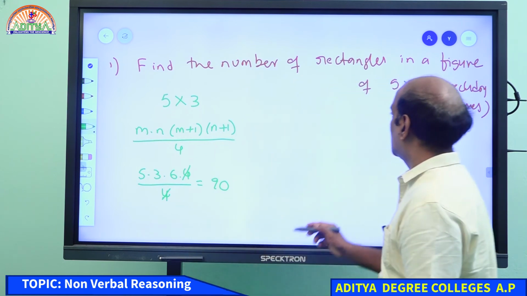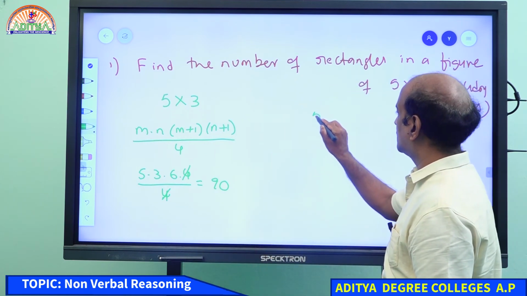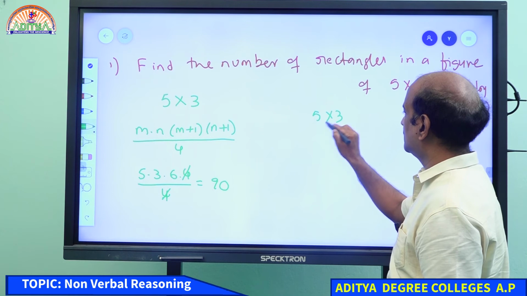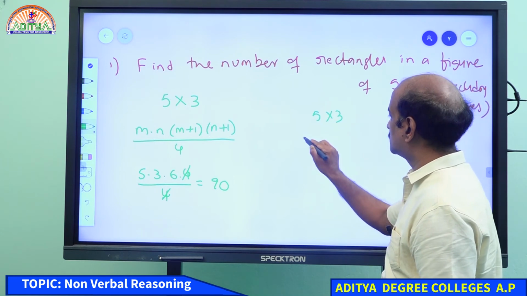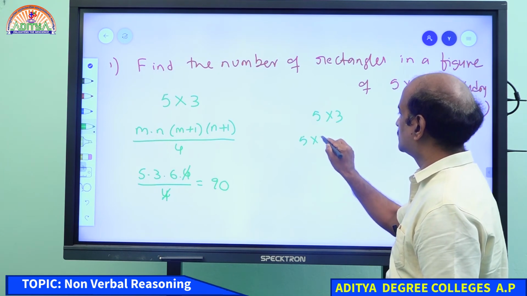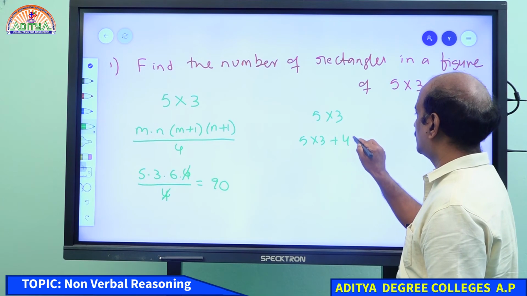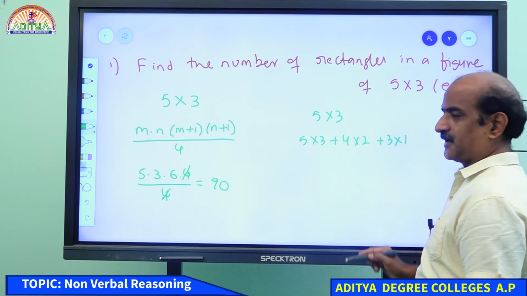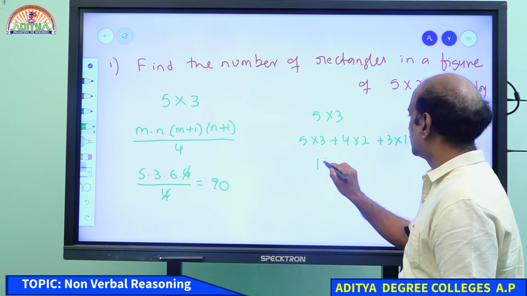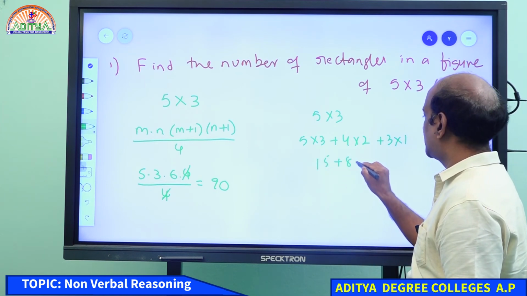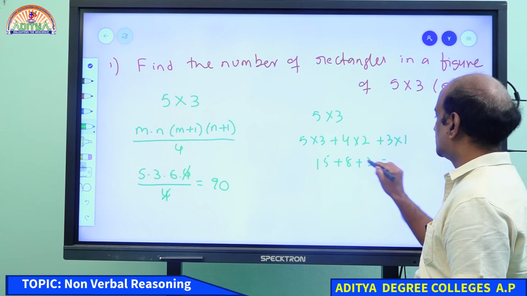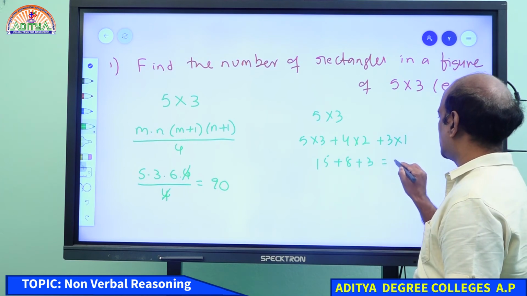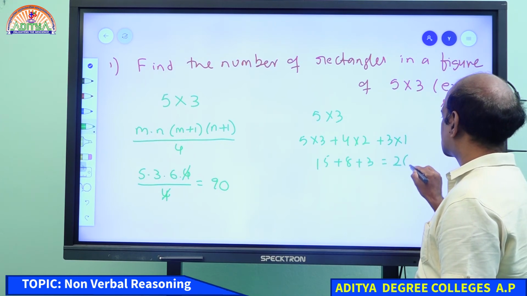But if you subtract the number of squares from 5 by 3, tell me how many squares do we have? 5 into 3 plus 4 into 2 plus 3 into 1. Therefore, 15 plus 8 plus 3, which is 15 plus 11, 26.